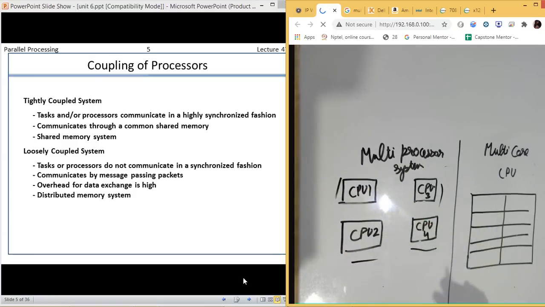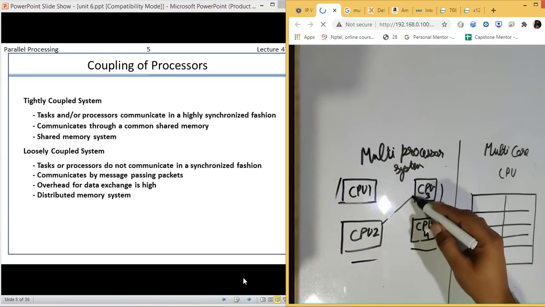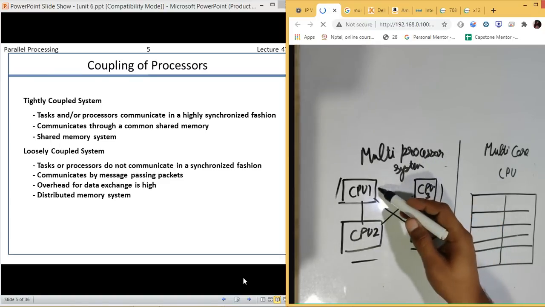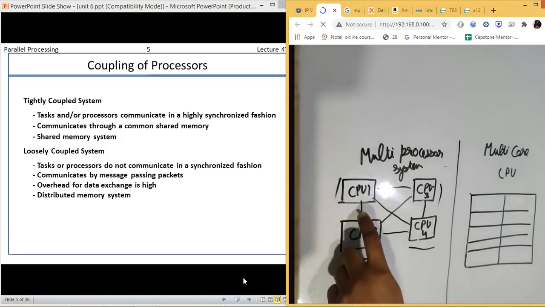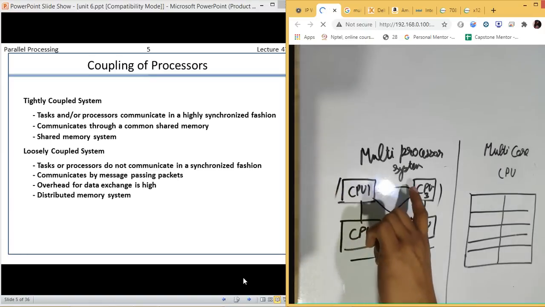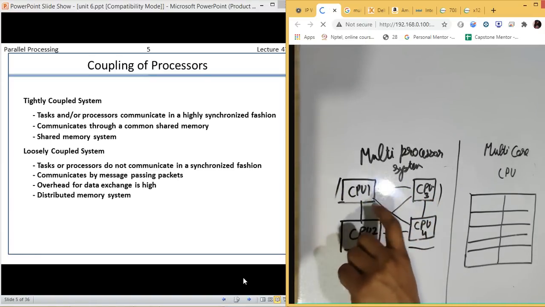All the four are having their own memories, but when they want to communicate with each other, they share or transfer messages with each other. This is a message with which it will be able to interact with the other CPU. Instead of working on a single memory, they have their own separate memories, but when they want to communicate with each other, they use messages.